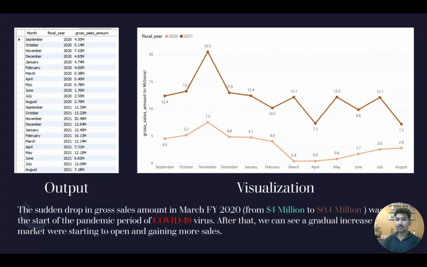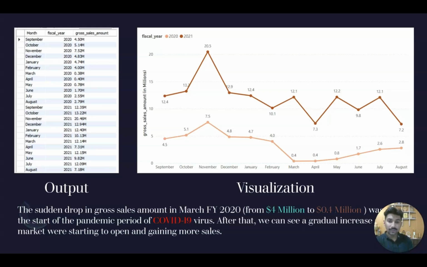As you can see in the table, we have September, but of fiscal year 2020. Don't confuse it that it's a September of 2020. It's a September month of the fiscal year 2020. And you can see on the right side is the visualization. In the line chart, the lighter colored line is for 2020 and the darker colored line is for 2021, for both the fiscal years.